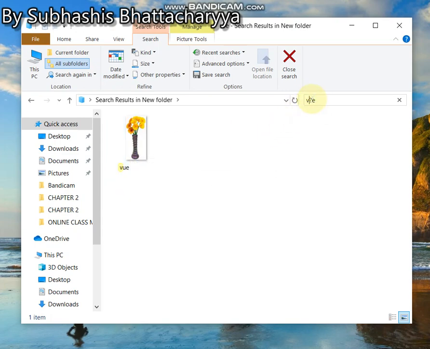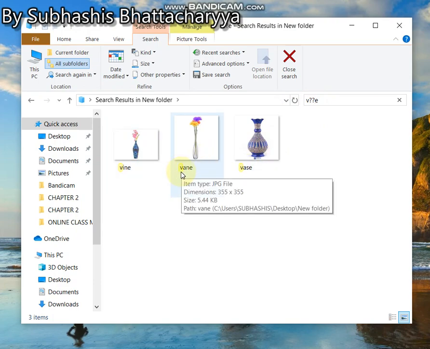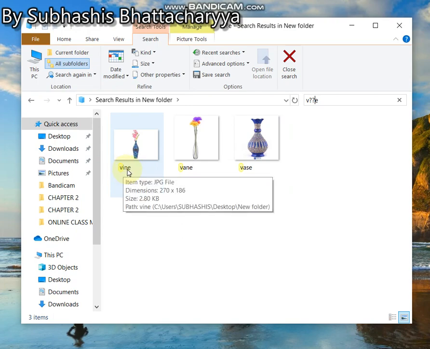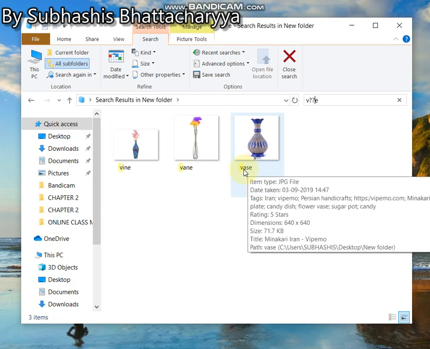If I give another question mark between V and E, now see, as I have given two question marks between V and E, those files are shown whose name starts with V and ends with E, and there are two letters between V and E. See, here also two letters between V and D. Here also two letters between V and D. Here also two letters between V and D.